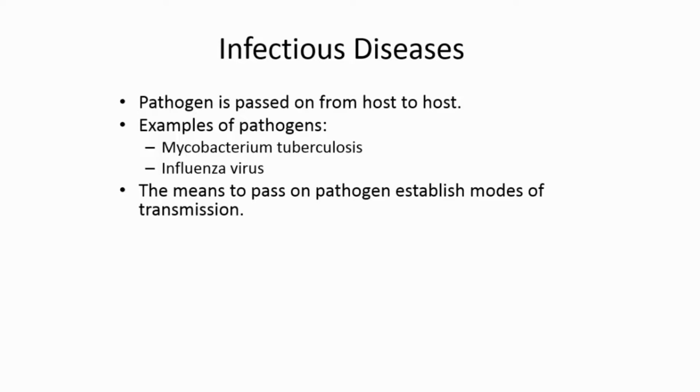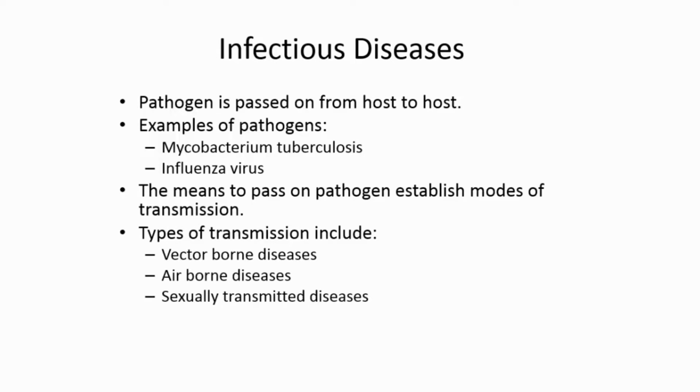So the infectiousness and the ability to infect others has to do with ways in which a pathogen is passed on, and these ways are called modes of transmission. There are many different modes of transmission. Here we mention some examples. We were just talking about these two examples, tuberculosis and the flu. These are examples of infectious diseases that are transmitted through particles that travel through the air, okay? And therefore they have the name airborne diseases.